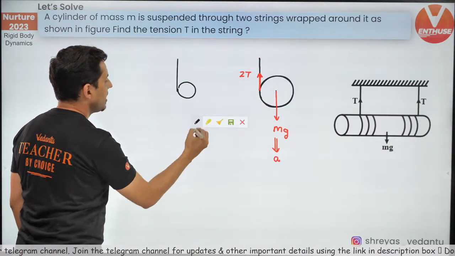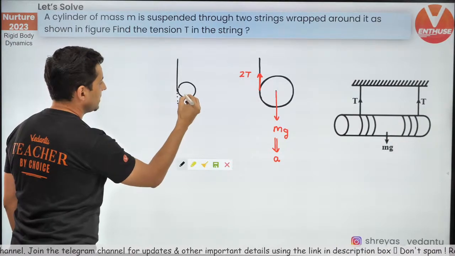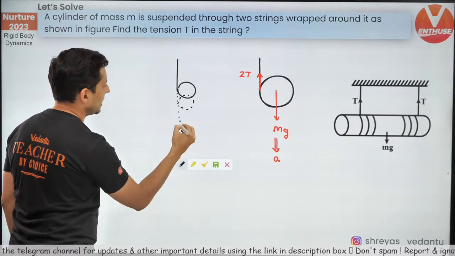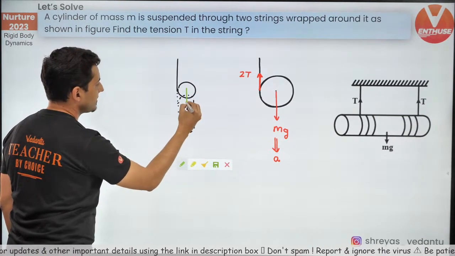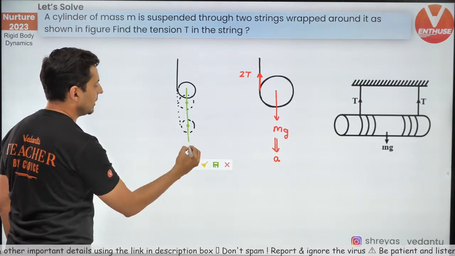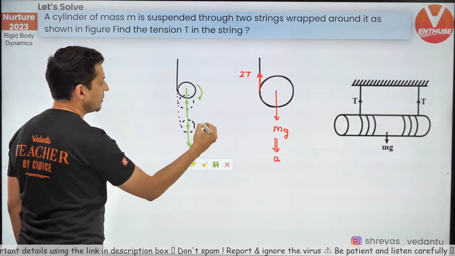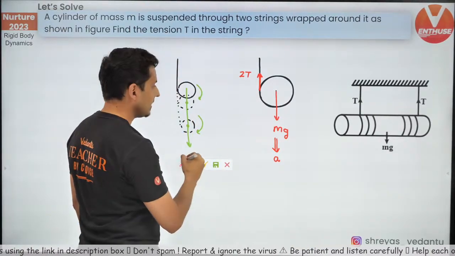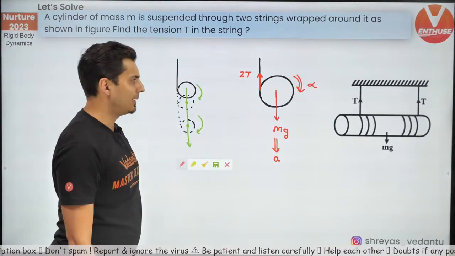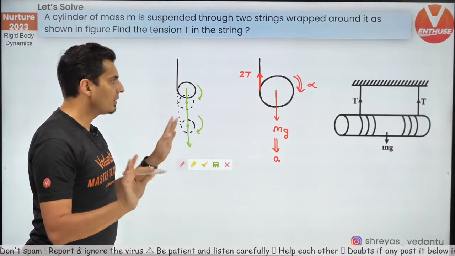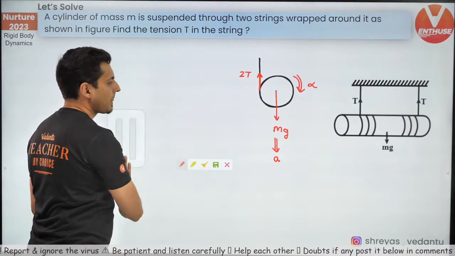Right now it is here. After some time, this thing will be here. After some more time, this thing will be here. So I hope you can see the center is definitely accelerating downwards. Not just that, it is also rotating, so hence it also has rotational or angular acceleration. That's it. These are the only things which are there on it.